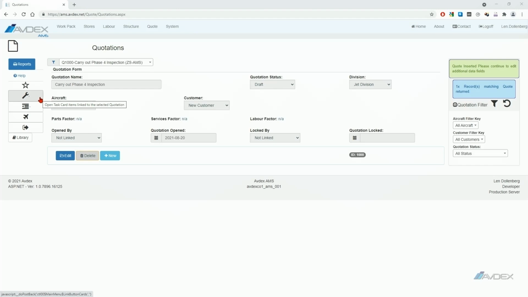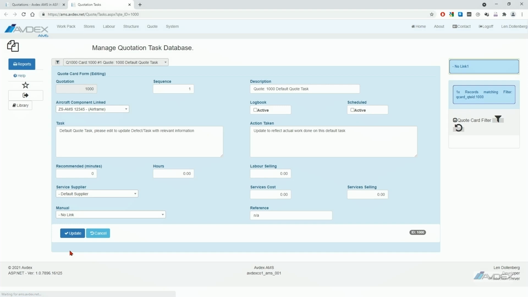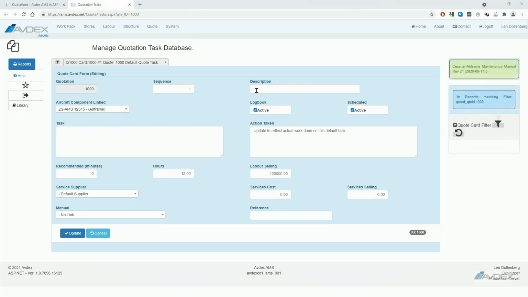Add task cards to a quotation work pack. On the Quotes page, click on the Spanner Quick Link button on the left-hand side of the screen. Once the Quick Link opens, the default quote task card will appear as the initial task card available on the quote. Click on the Edit button at the bottom of the screen. Insert the description of the task card. Select the aircraft component which the task card is applicable to.